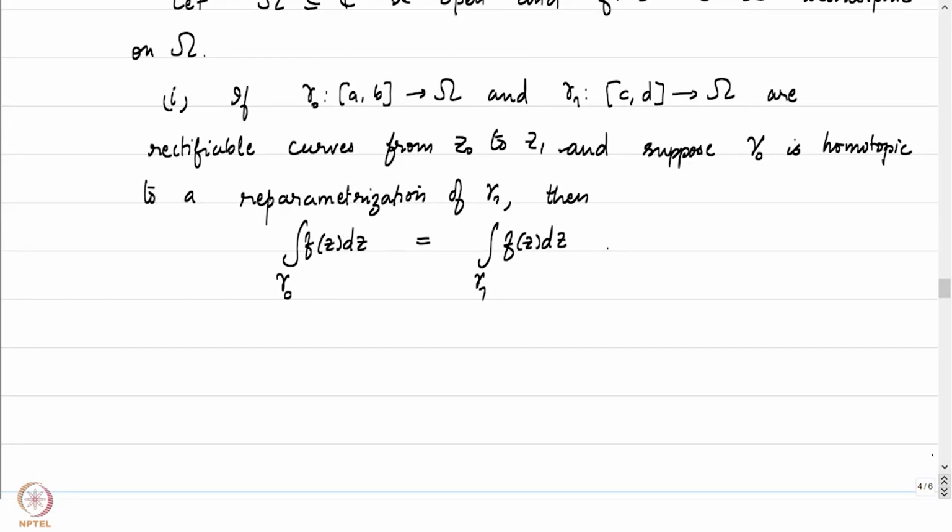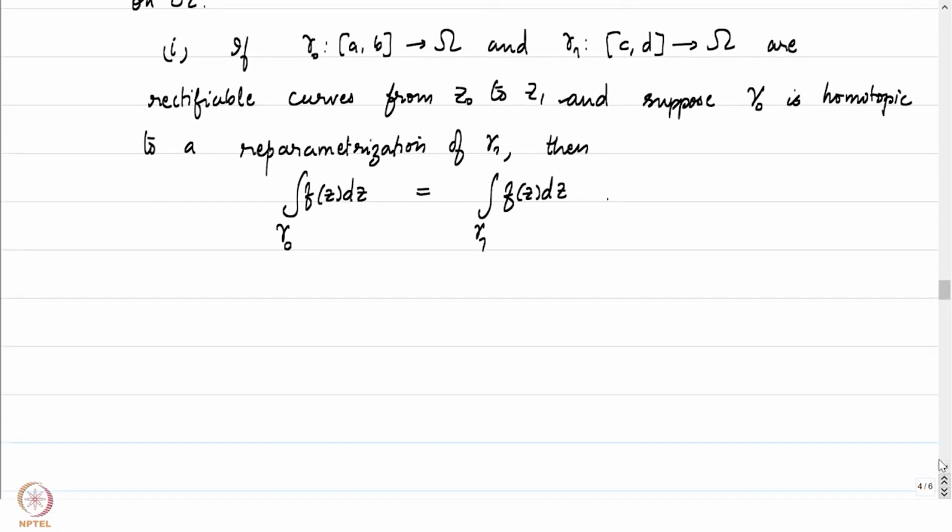This is what it means to say that the integral of f is homotopy invariant. We go from one curve to another curve to which the given curve is homotopic with fixed endpoints, then the integral is going to be preserved.